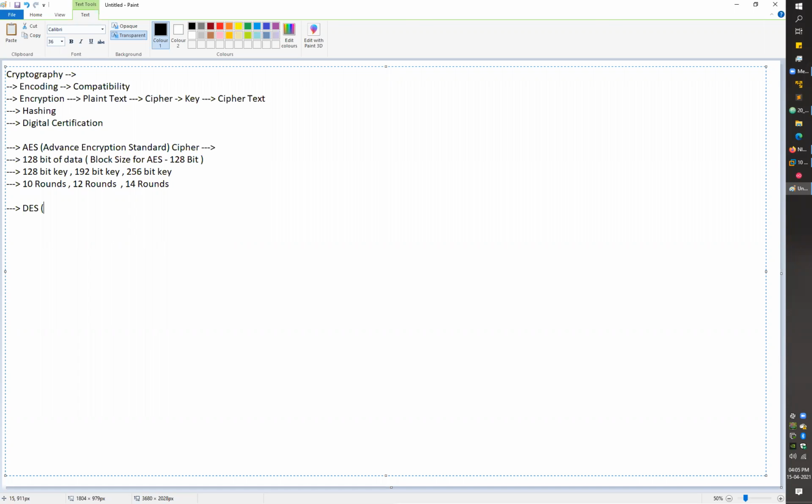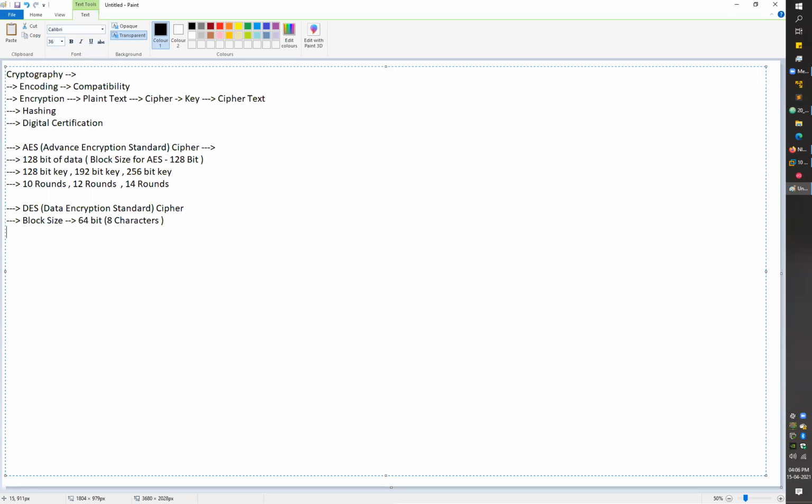DES stands for Data Encryption Standard, and it's just a cipher name. Let's start with the block size. In the case of DES, the block size was 64 bits, or you can say you can only encrypt 8 characters at a time.